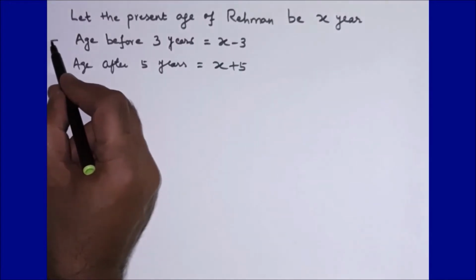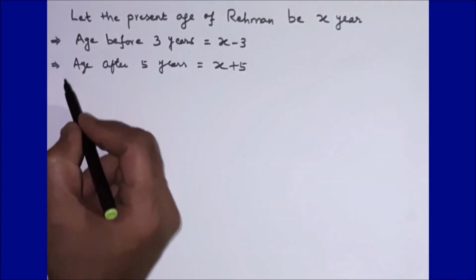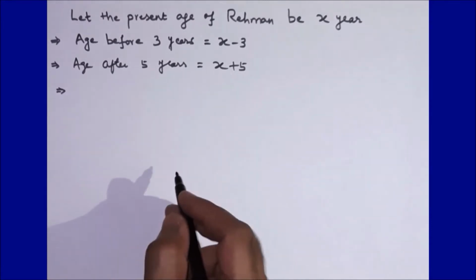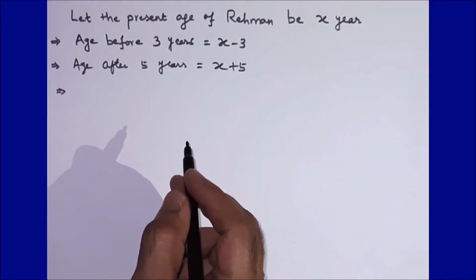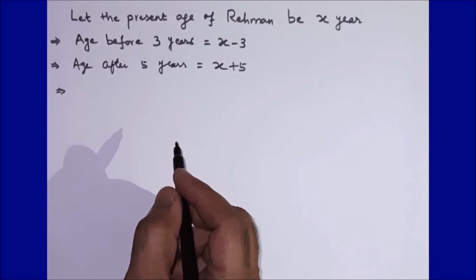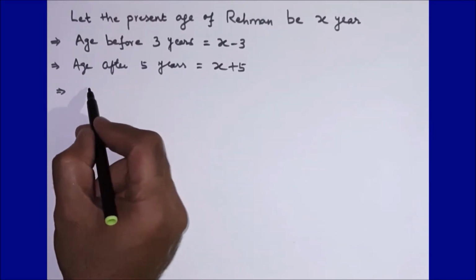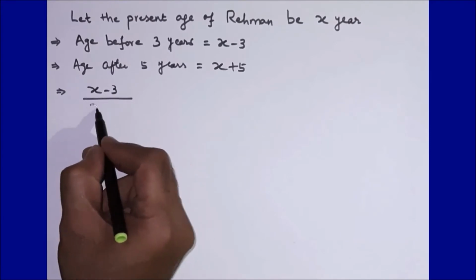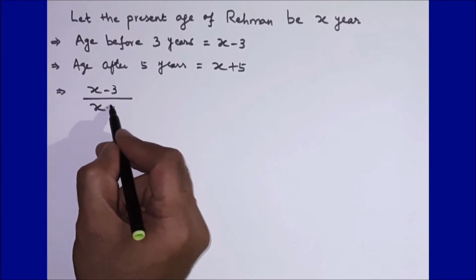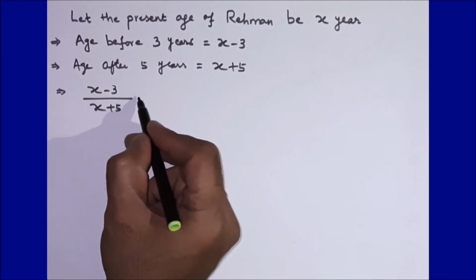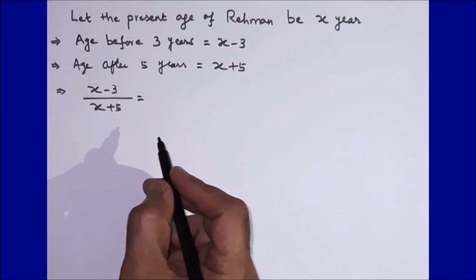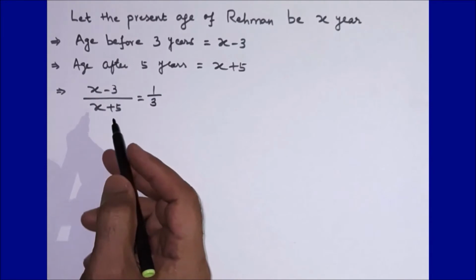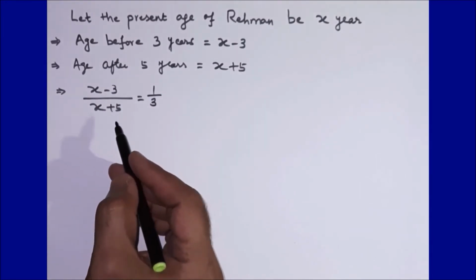Now I can write the question as the age before 3 years upon the age after 5 years, the reciprocal of this, is equal to 1 upon 3. This is how the equation will look now.